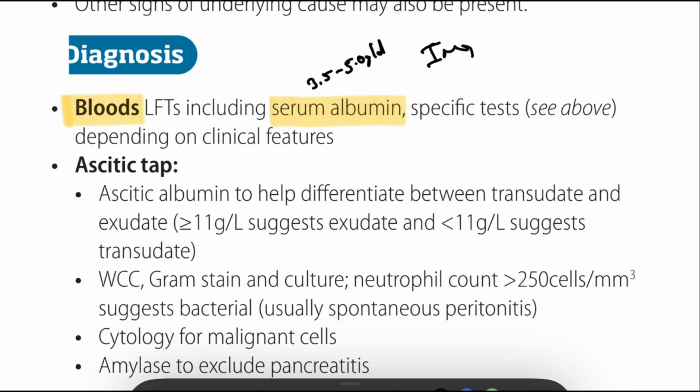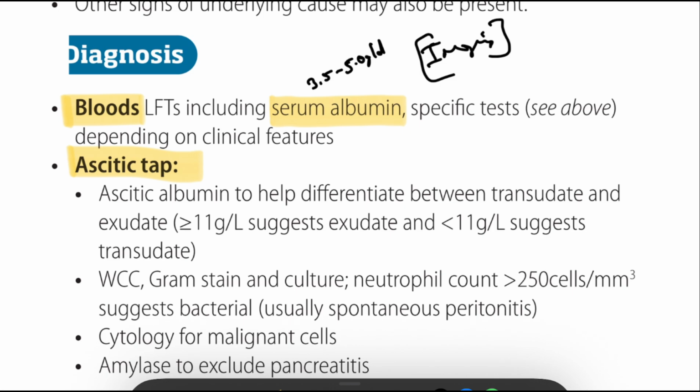Then after that, we can do imaging. In imaging, we can do ultrasound to detect fluid greater than 100 ml, and to see liver cirrhosis, portal vein diameter, splenomegaly, and tumors. A CT abdomen can also be done, to rule out malignancy, pancreatitis, and tuberculosis. Next, we can do an ascitic tap, also known as diagnostic paracentesis.